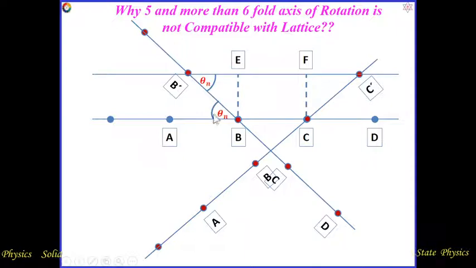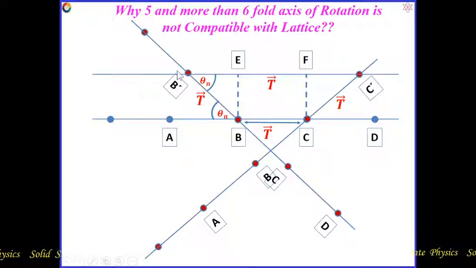Suppose I have rotated by angle theta n. This one is theta n angle, and this one also theta n angle. So B dash to C dash spans two lattice points. This distance has to be represented by an integral multiple of the translation vector, because whatever we have rotated is a one dimensional lattice.